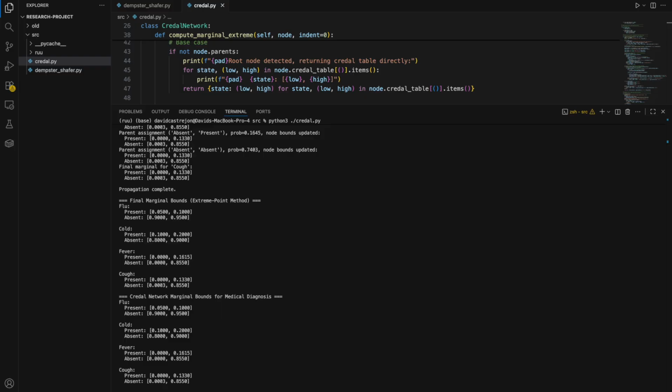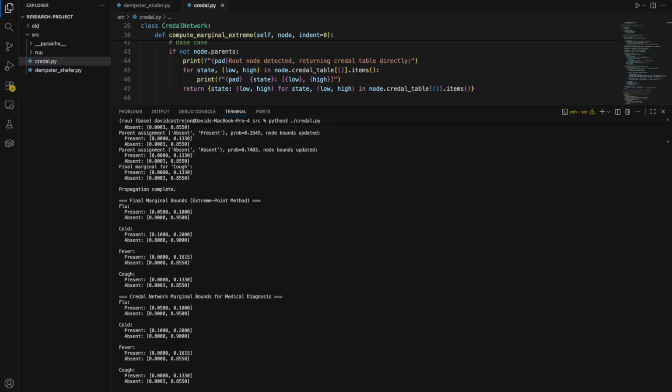For the child nodes, the fever is present as well, with a probability between 0 and 0.16. All of this shows that the upper bounds reflect a more optimistic combination of the parent states, where both diseases are present and the conditional probability of the symptom is at its maximum.